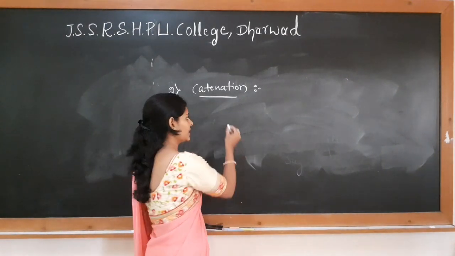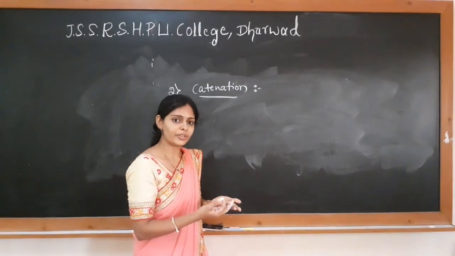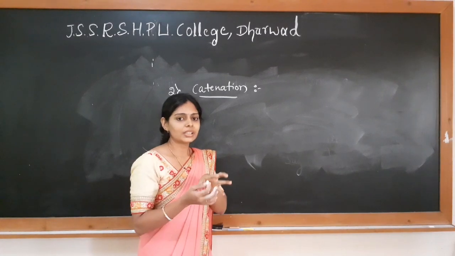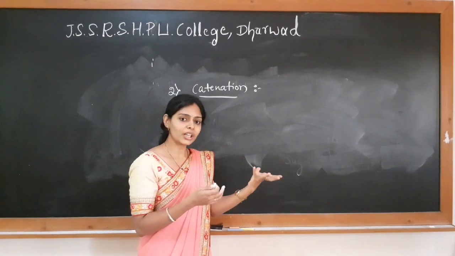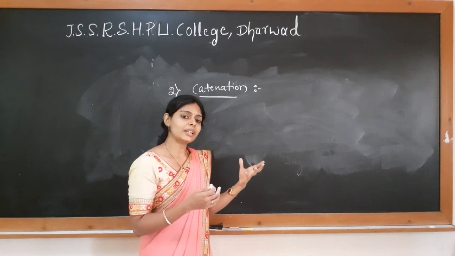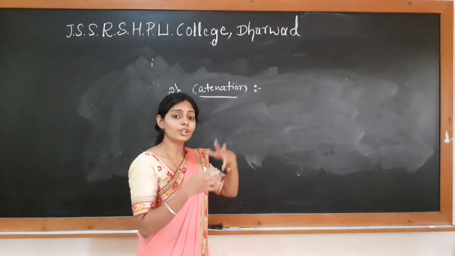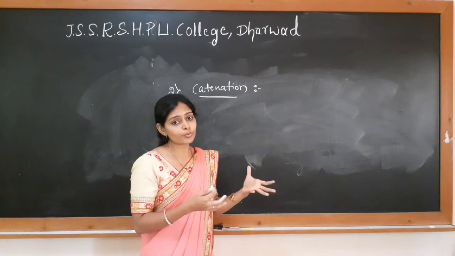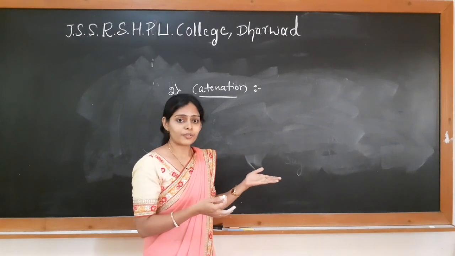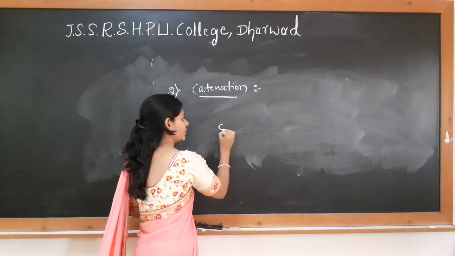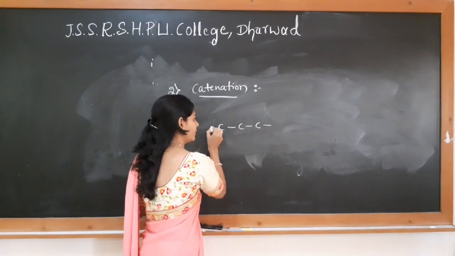What is catenation? It is a self-linking capacity of carbon. So one carbon can combine with 4 other carbon atoms. Those 4 carbon atoms can combine with the remaining carbon atoms. Like this, it can form huge molecules, and those huge molecules are stable because of the octet. So catenation is a self-linking capacity of an element.